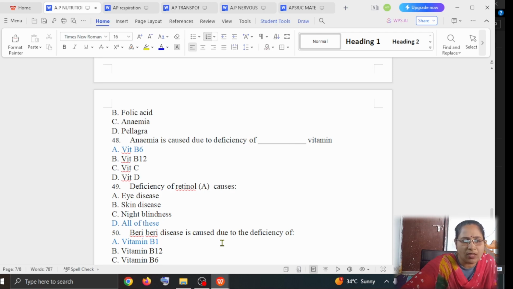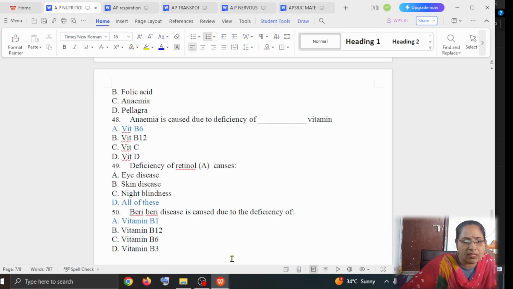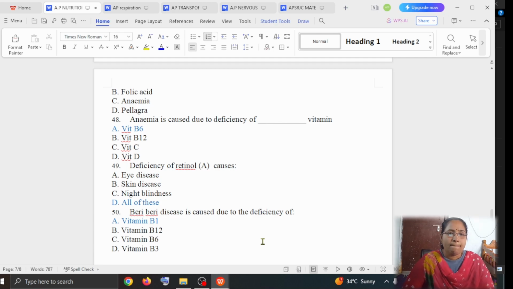The last but not the least question from this chapter is, beriberi disease is caused due to the deficiency of which vitamin? Option A is vitamin B1, option B is vitamin B12, option C is vitamin B6, option D is vitamin B3. The answer is vitamin B1 for beriberi. With this, the very important objectives of the nutrition chapter are completed. In the next video, you can go through the respiration related objectives.